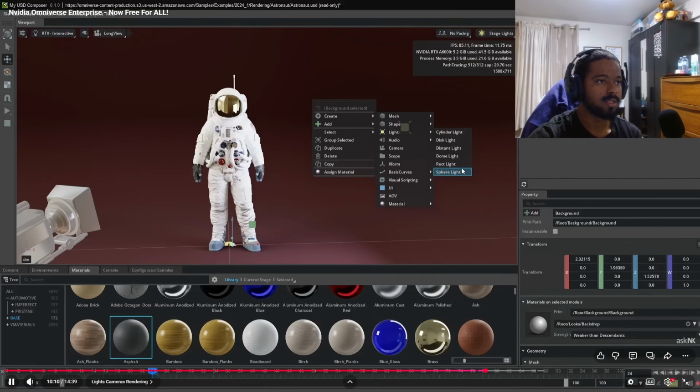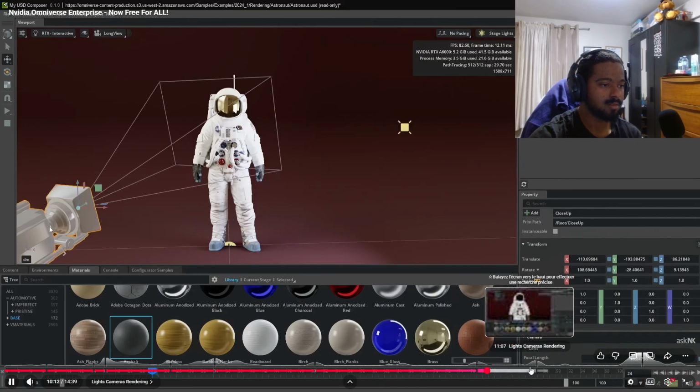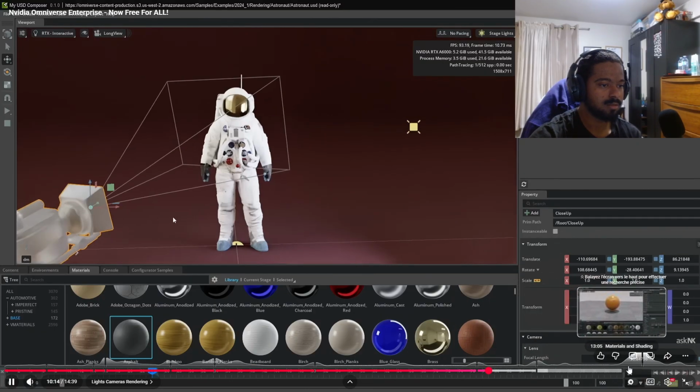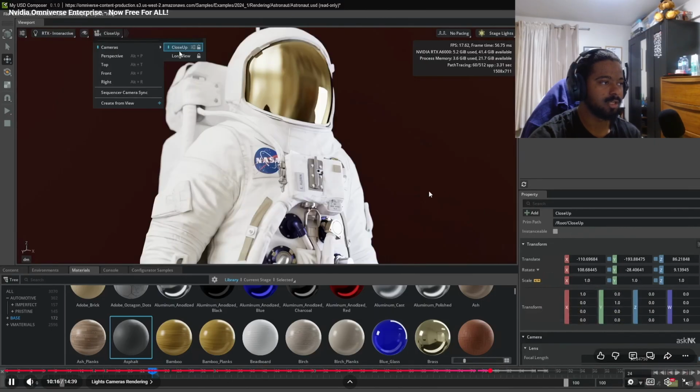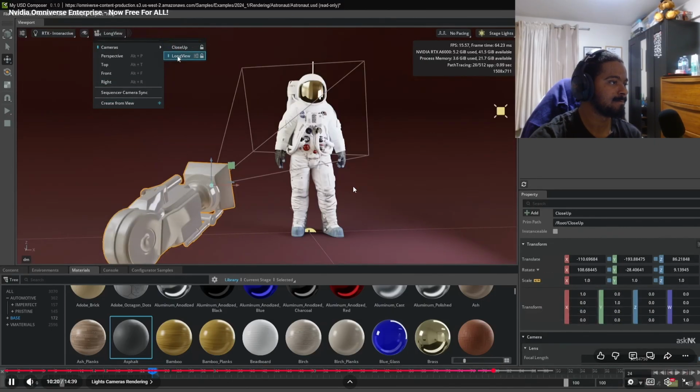At the same time, if you like to work with cameras, you can actually go ahead and bring in a camera and switch to the camera view from here. So with a close-up, we can see this, and we can also see this from the long view. You can lock the cameras if you like, you can unlock them.